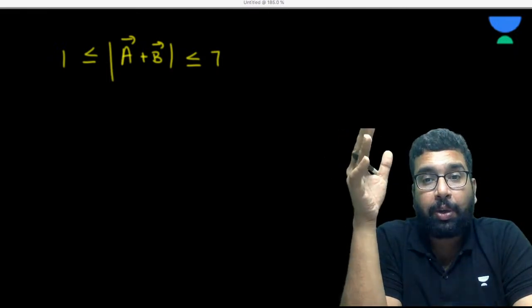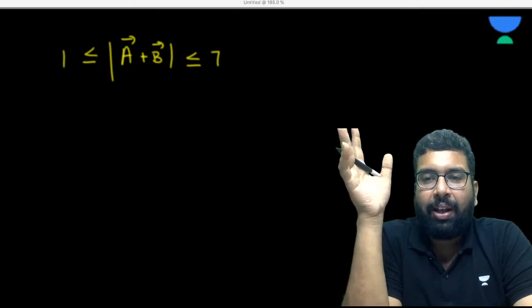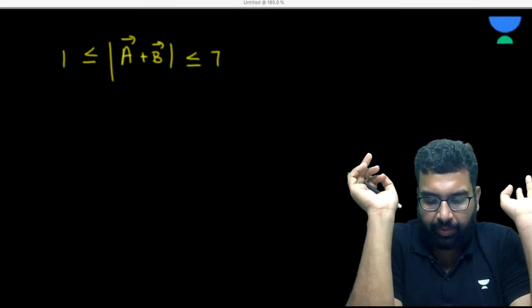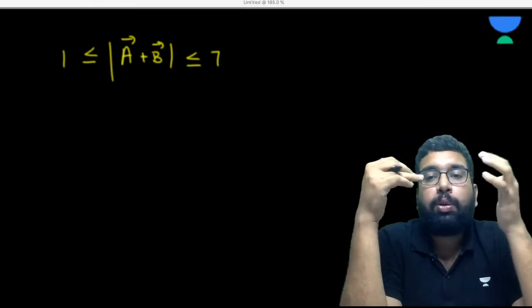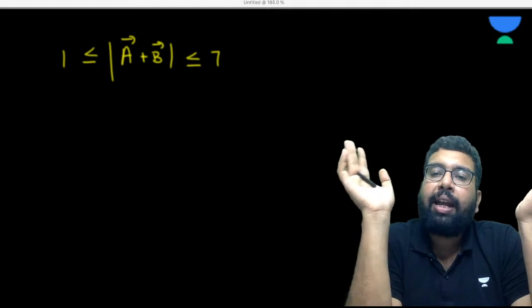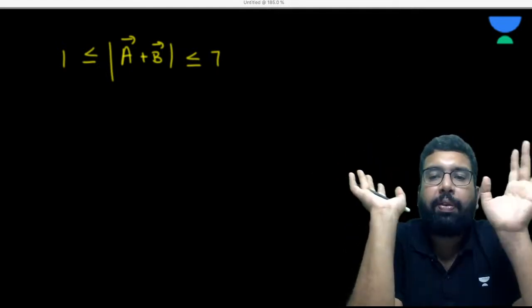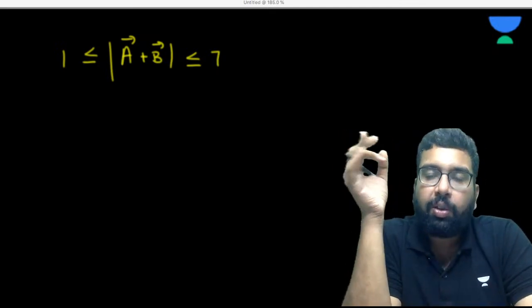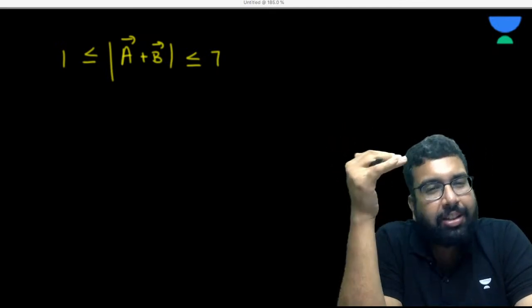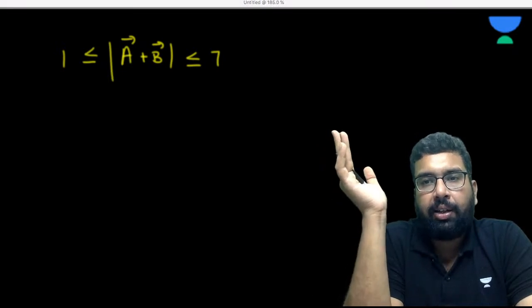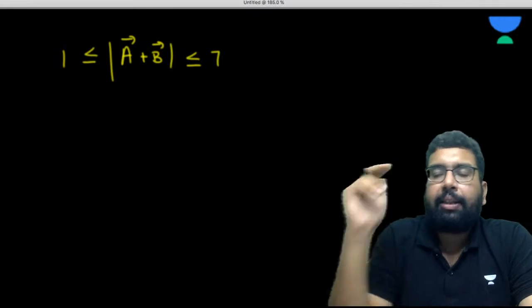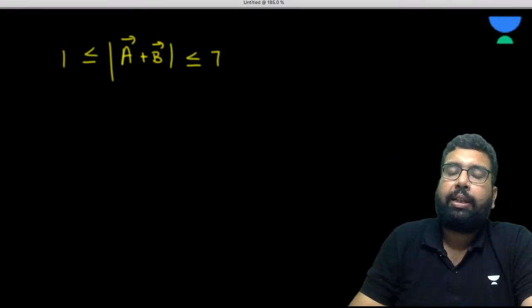No, 2 plus 2 cannot be 5. Are you getting my point? 2 and 2 cannot give 5. It can be anything between 0 to 4. Right? 3 plus 2 cannot be 6. It can be anywhere between 1 to 5. Okay. There are so many questions on this also. We'll come to it. Don't worry. We have just started vectors, all these basic things. Okay. This is clear now.